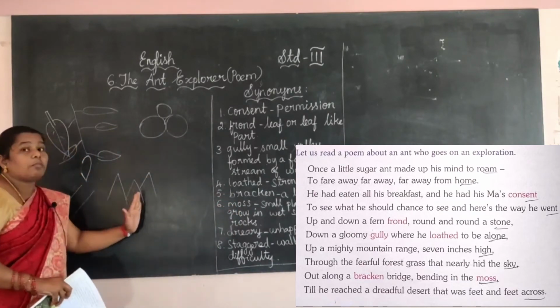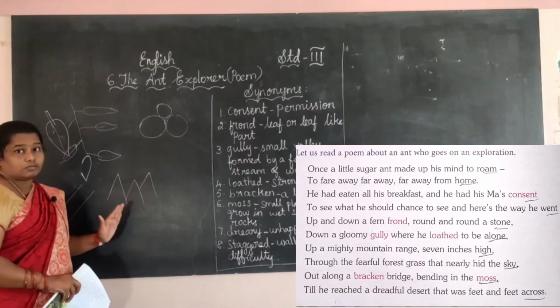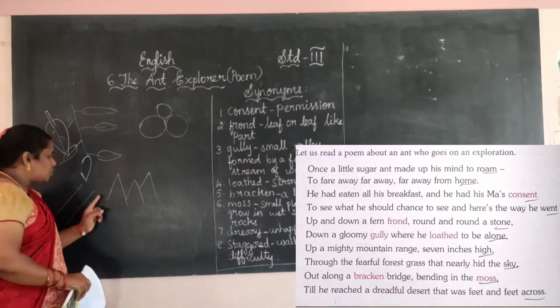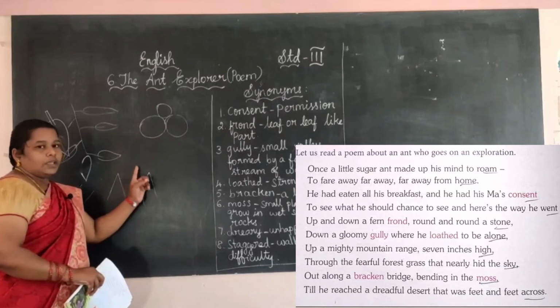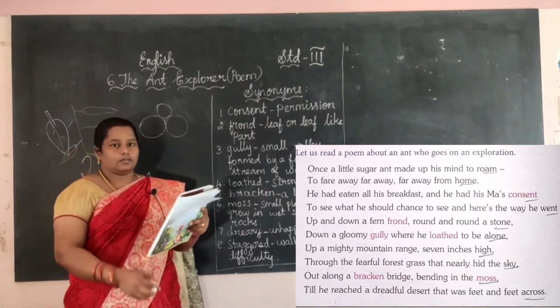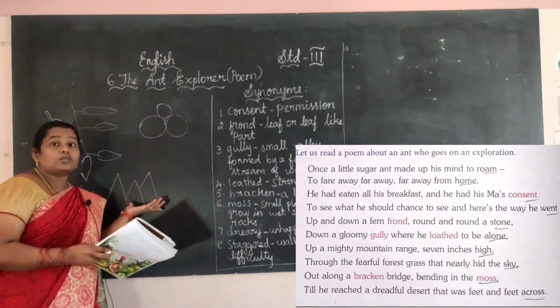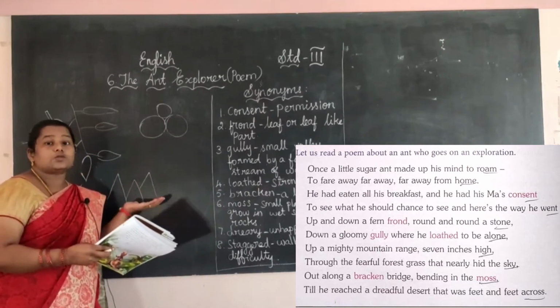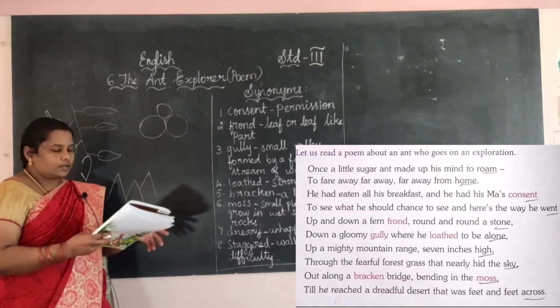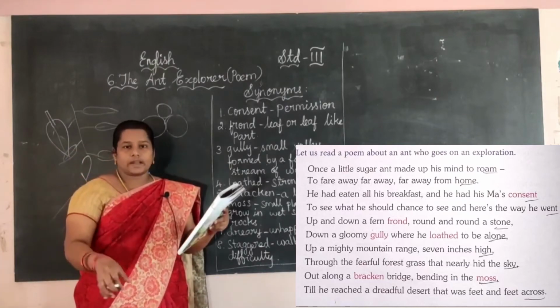It looks like a mountain for an ant because the ant is small. So it is moving on the 7 inch mountain. From the perspective of an ant, it looks like a mountain, but it is a small group of sand, right?